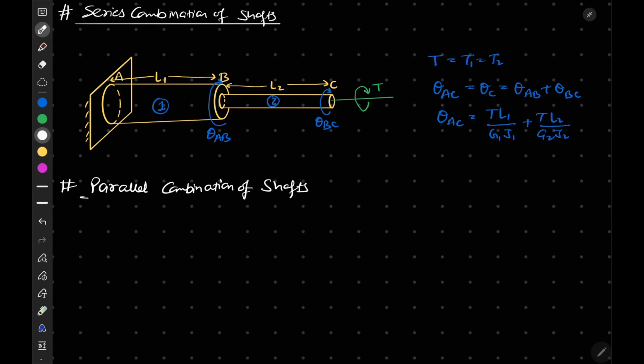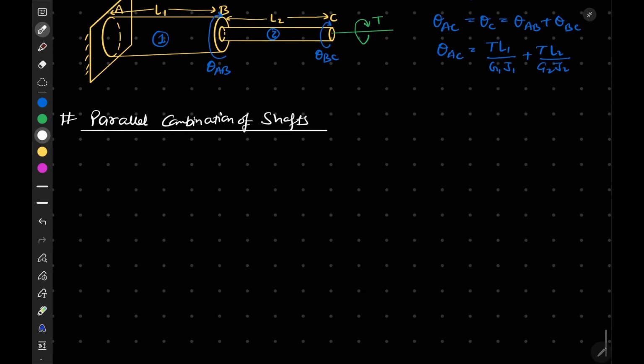So let me draw a diagram for this too. Let's say this is our fixed support, and this is our one shaft.